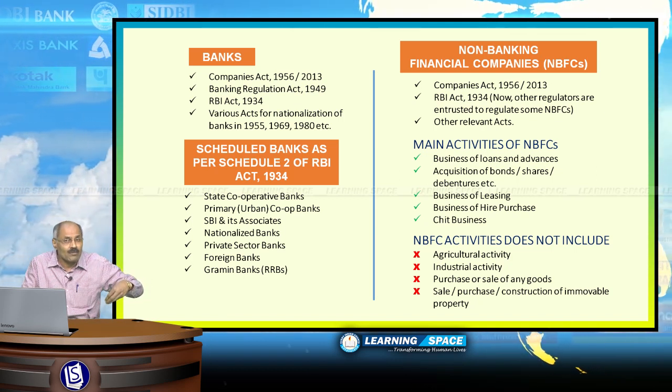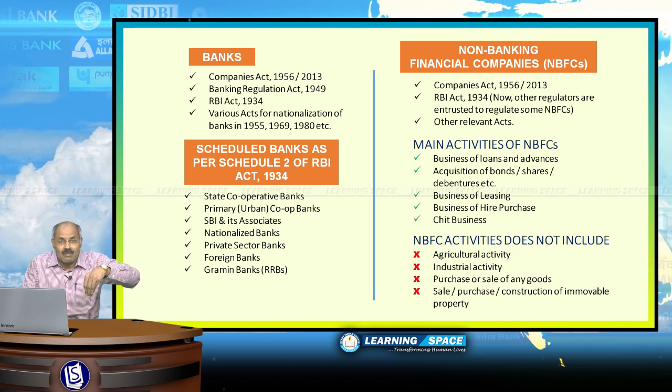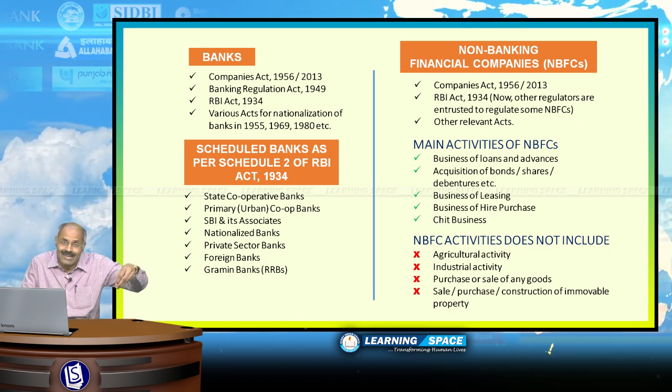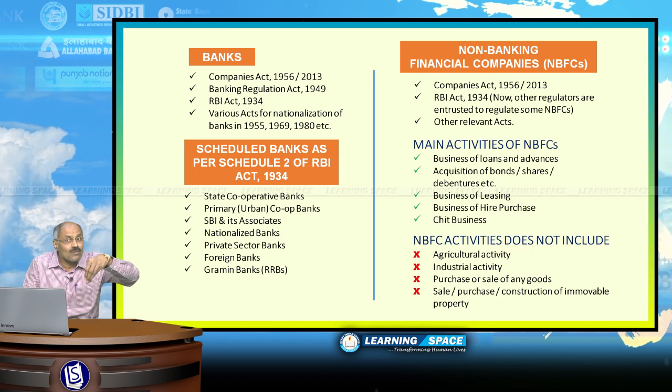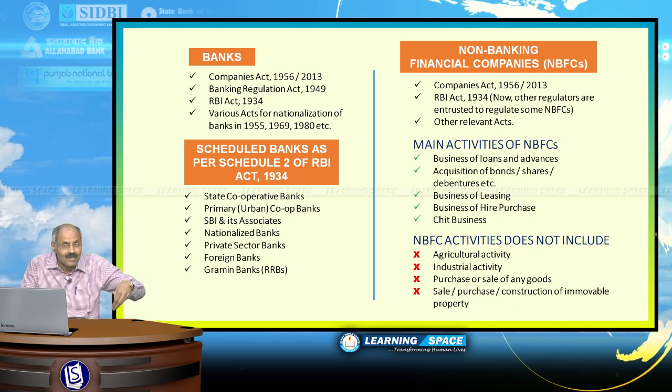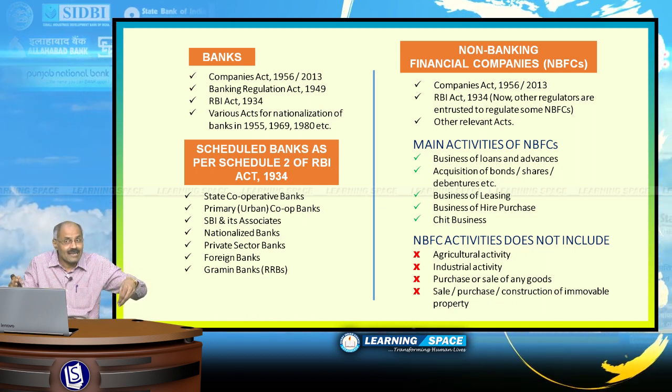And the second point I would like to tell you: banks will be categorized as scheduled banks as per Schedule 2 of the Reserve Bank of India Act 1934, subject to certain criteria.